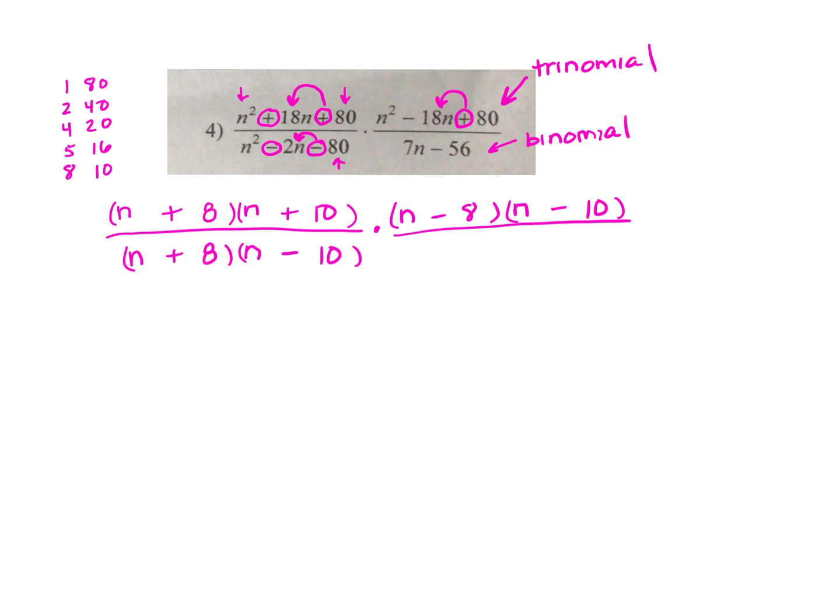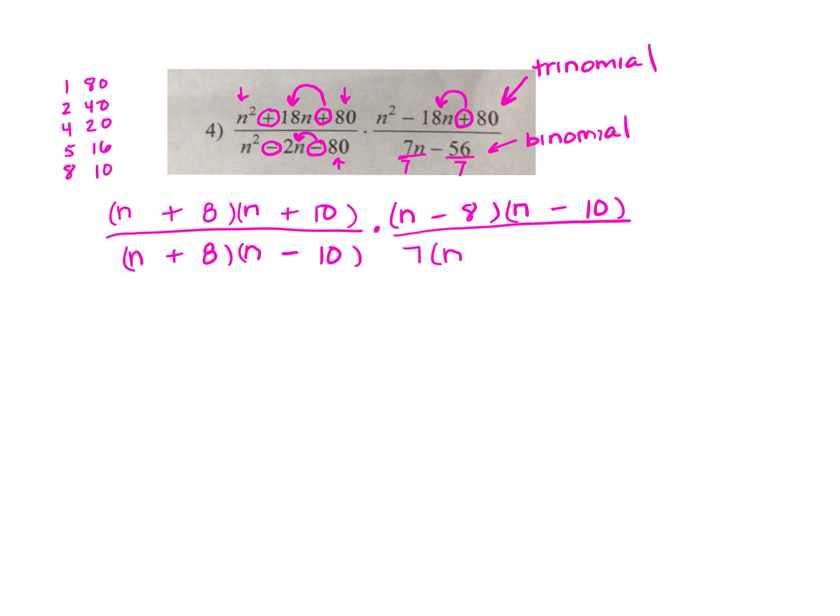So when I look at this, I notice that the first term has a factor of 7, and the second number is a 56, and 7 does go into 56. So I can pull the 7 out. And when I pull that 7 out, I've basically divided each term by 7. So 7n divided by 7 is n.